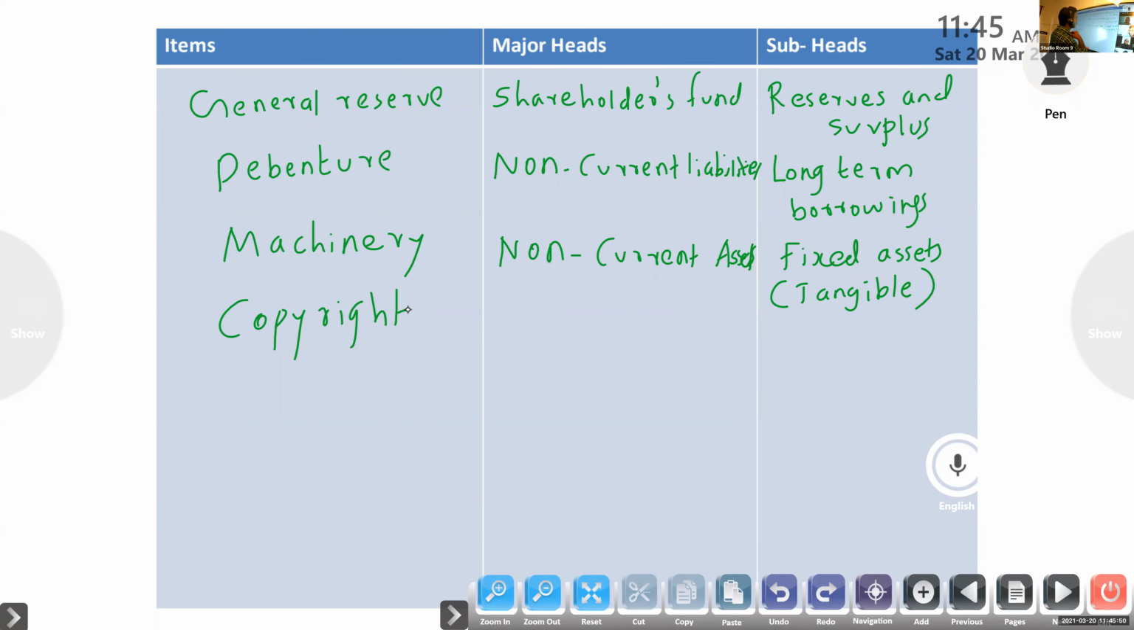Copyright: same, non-current assets, then fixed assets, intangible. This is the only kind of question from this chapter.